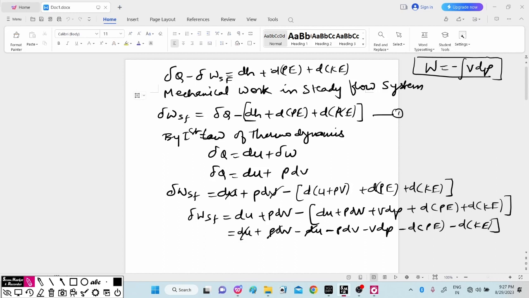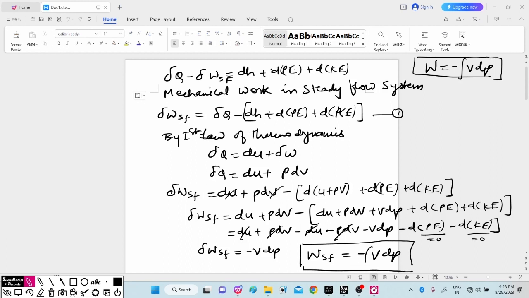So du will get cancelled, PdV will get cancelled. And considering the negligible change in potential energy and negligible change in kinetic energy, these terms will become 0, and this kinetic energy term will also become 0. So we can write the steady flow work as equal to minus VdP, or work for steady flow is equal to minus integral of VdP. This is a very important derivation for calculating the work. Here work is given by minus integral of VdP.